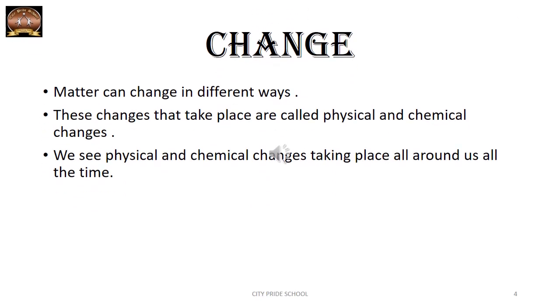We have already seen reversible and irreversible change. So basically, matter can change in different ways, and these changes can be classified into physical and chemical change. We see different types of changes taking place all around us all the time. And how we come to know that this is a physical change or this is a chemical change, and how we will classify the different changes into physical or chemical change, we will see in detail.